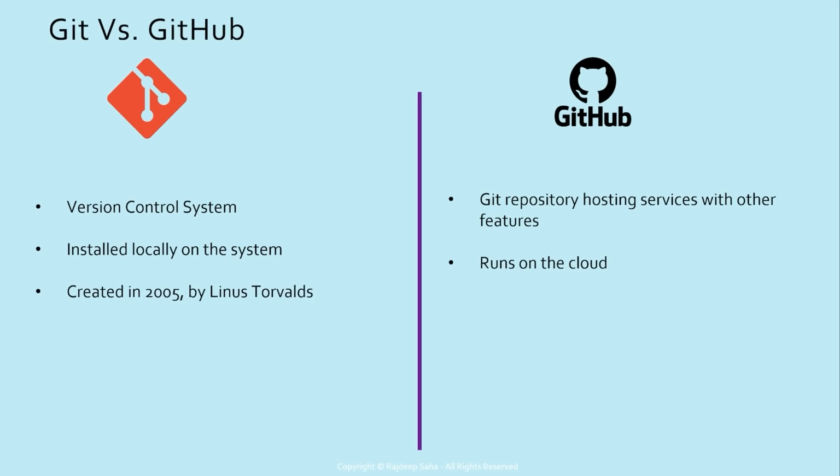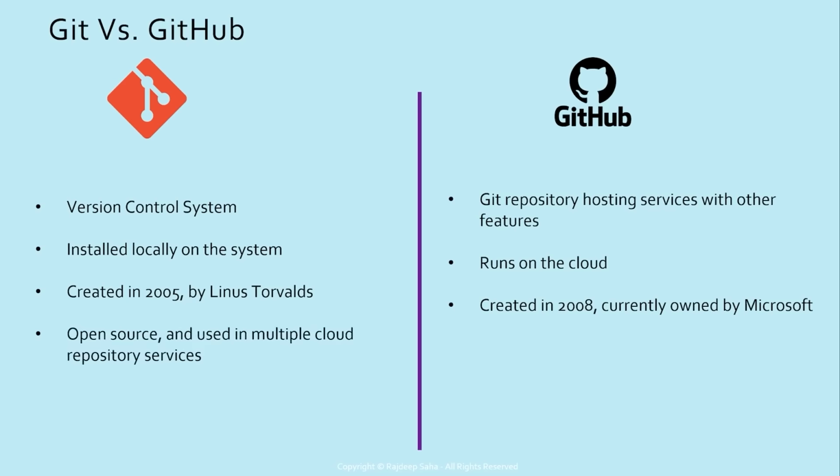Git was created in 2005 by Linus Torvalds, who also created Linux. GitHub was created in 2008. It is currently owned by Microsoft. Git is open source and used in multiple cloud repository services, for example, GitLab, CodeCommit, etc. GitHub is not open source. It has free and paid tiers.